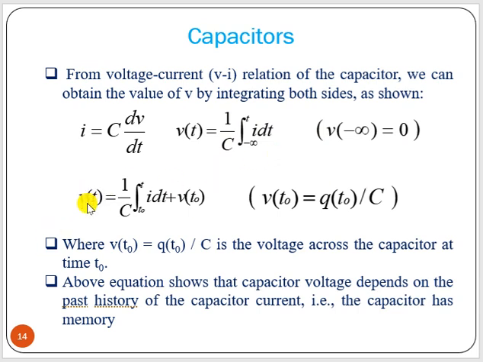So now if there is initial charge stored, then the v(t) equation will be v(t) equal to 1/C integration from t0 to t of i dt plus v(t0). But v(t0) is nothing but q(t0) divided by C, because the initial charge is stored. Here v(t0) is the voltage across the capacitor at time t0. Because of that initial charge, there is a voltage. So this is the equation with initial charge stored, and the earlier one is when initial charge is 0. The above equation shows that capacitor voltage depends on the past history of the capacitor current. That is, the capacitor has a memory. That means it can store.